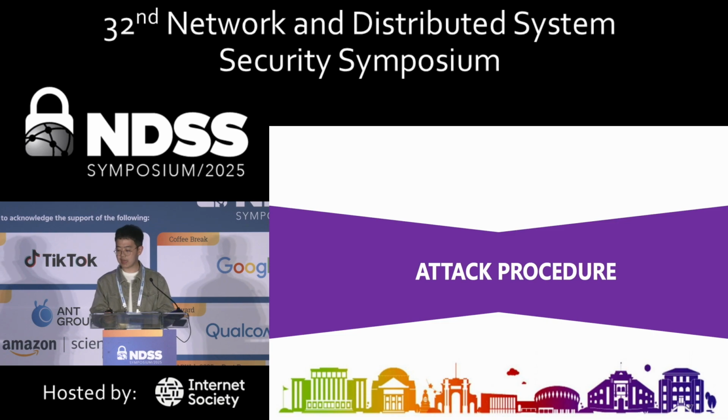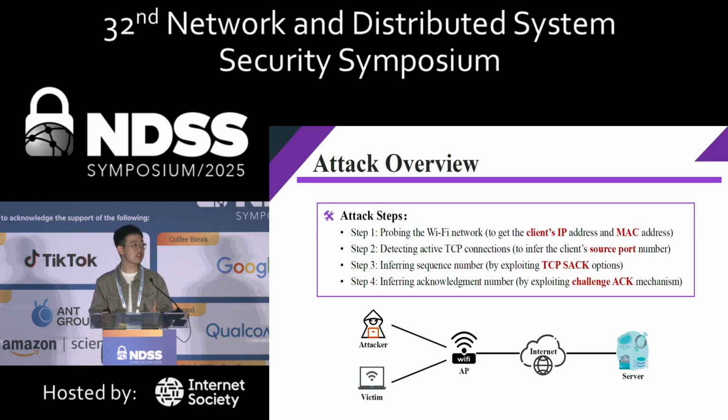As for the detailed attack procedure, the attack consists of 4 steps. In the first step, the attacker will try to get the client's source IP address, and in the next 3 steps, the attacker will get the source port number, sequence number, and acknowledgement number step by step.